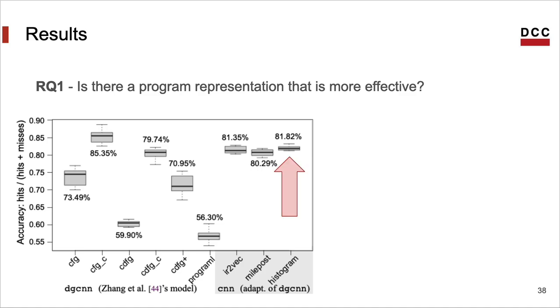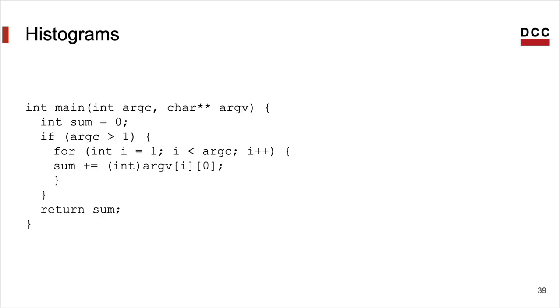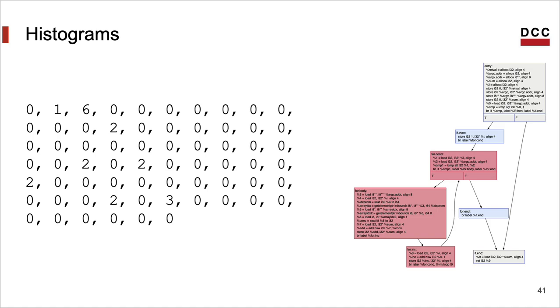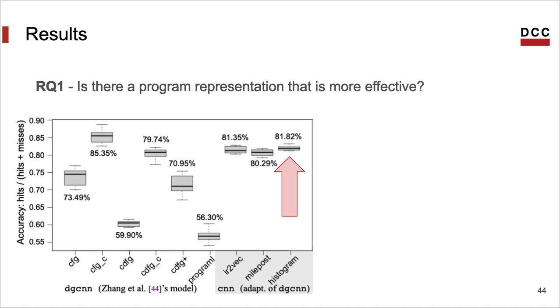But something that was surprising to us is how well a classifier based on histograms of opcodes does. It was the second best classifier that we had. But mind that histograms are very simple. If I take a program like this, a histogram is just a table that counts how many times each instruction appears in the IR of the program. This is the histogram for LLVM. It contains 63 entries, 1 for each opcode. For instance, the third index represents branches, and we have 6 branches in the program. Anyway, we are surprised. The other representations are much more complicated, and yet histograms were doing pretty well.